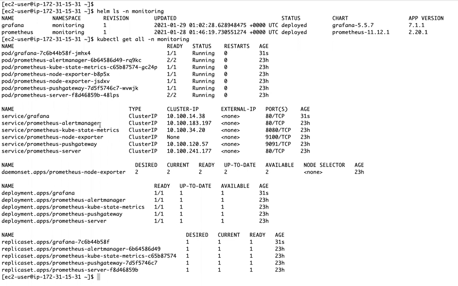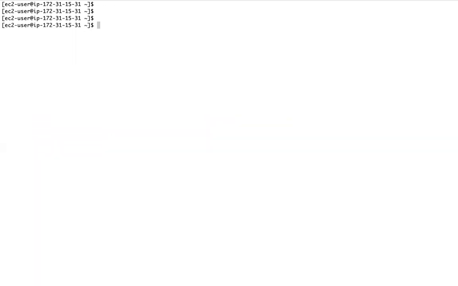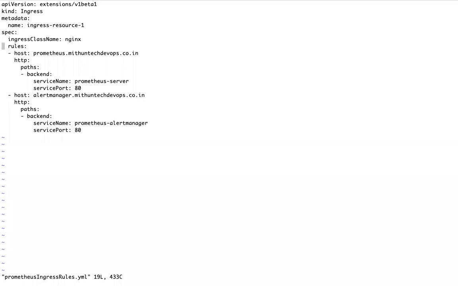The Grafana pod is also running now. Grafana is deployed as a deployment. The Grafana pod is running, and there is a service for Grafana. Now I want to access this outside. What I can do is create an ingress rule here.